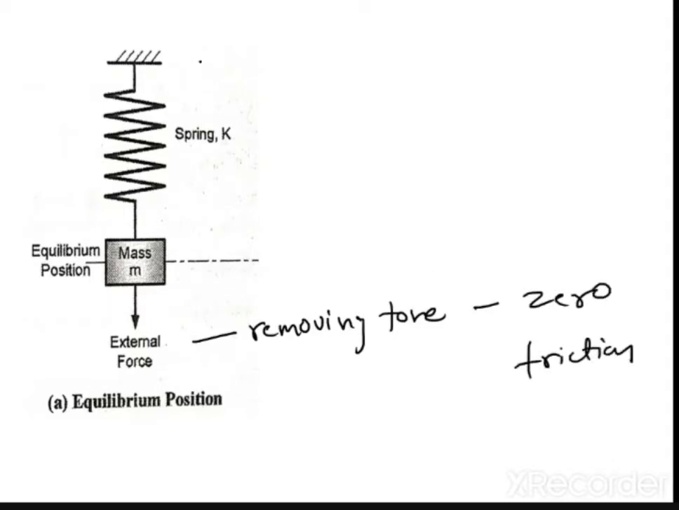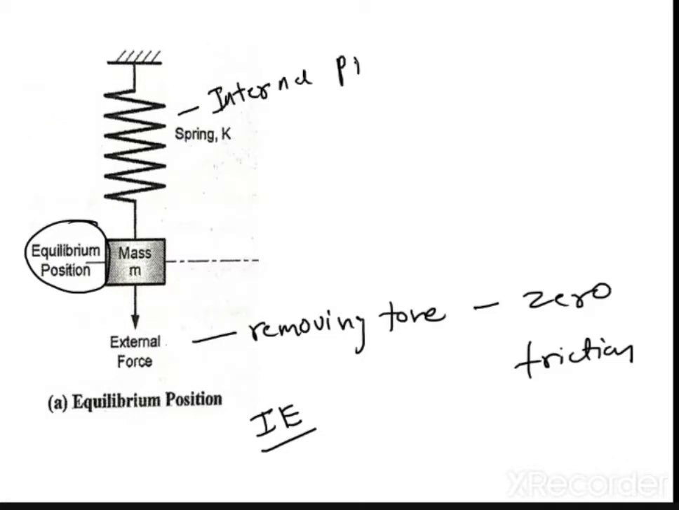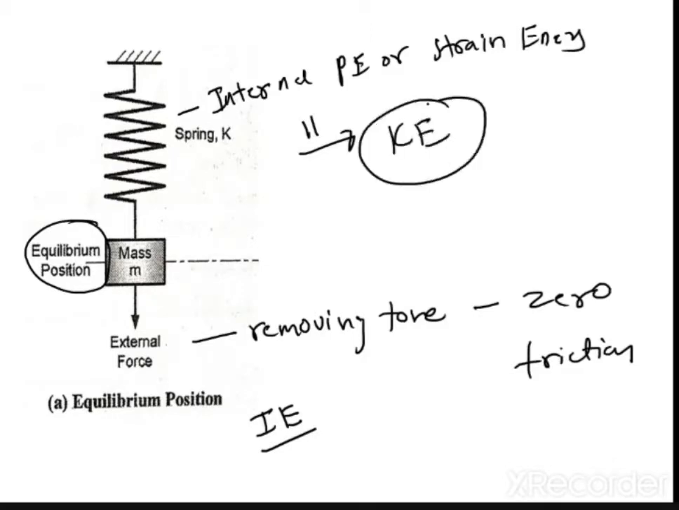The internal elastic forces will try to bring the body to its equilibrium position. Means what will happen? This internal potential energy, or strain energy, is converted into kinetic energy, right? Have you understood what happens exactly?